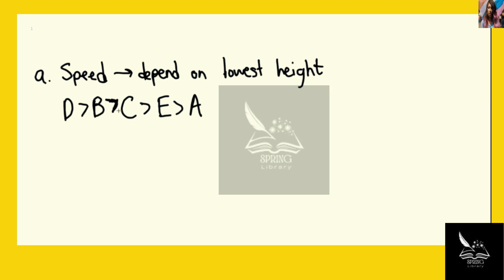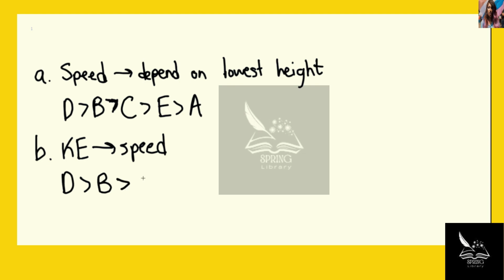And so we can say that for part B, the kinetic energy depends only on speed. So we then know that the rankings will be the exact same as part A. And so it'll be again D greater than B, greater than C, greater than E, greater than A. This would be the exact same because again, kinetic energy is directly proportional to the speed.